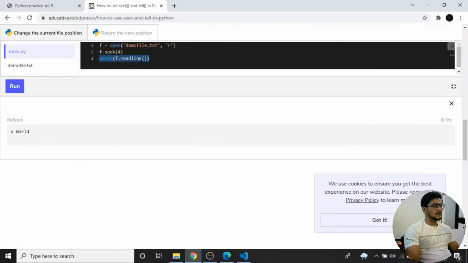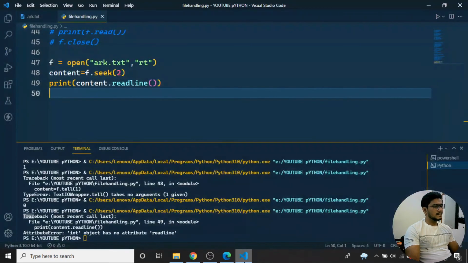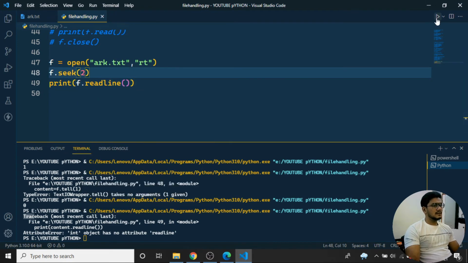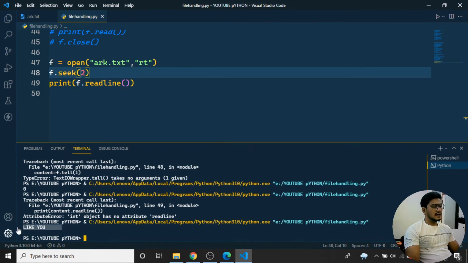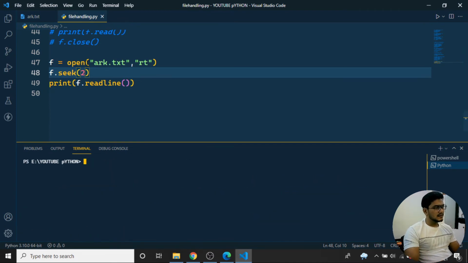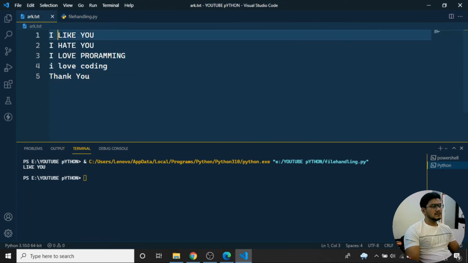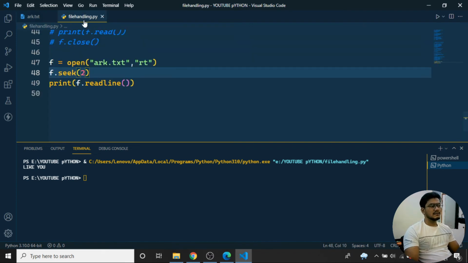So what did they use here? f.readline, everything is perfect, right? f.seek. Okay, I'll use it like this and write f.readline. Now if I run the program, you can see I'm getting I like you. Let's see how the flow works. If I clear and run the program now, I'm getting I like you only. It starts from the second character. The 0th is I, 1 is the next character, so it is taking the second character and printing from there.